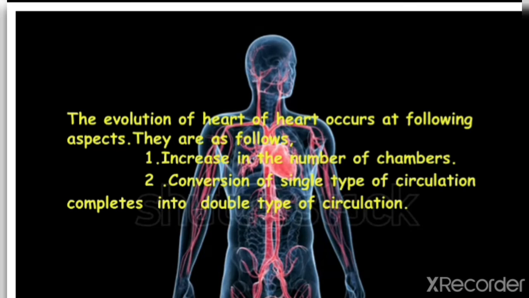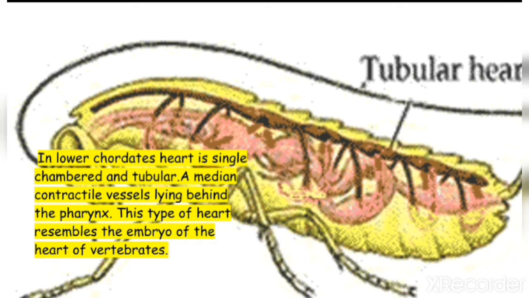They are as follows: an increase in the number of chambers, and conversion of single type of circulation into the double type of circulation. Single chamber heart: in lower chordates the heart is single chambered and tubular, a median contractile vesicle lying behind the pharynx. This type of heart resembles the embryo of the heart of vertebrates.